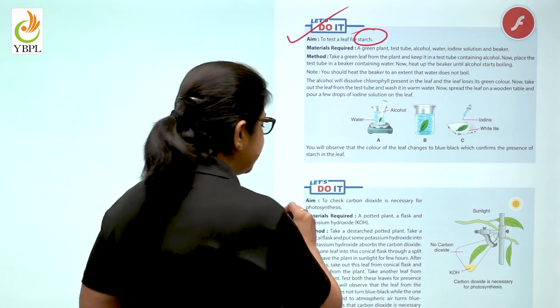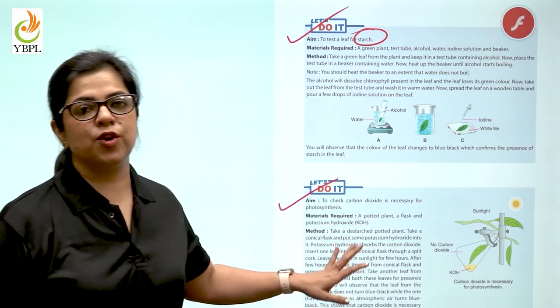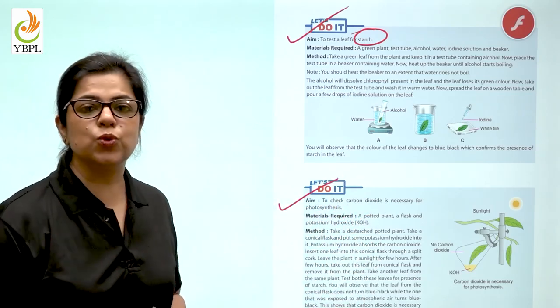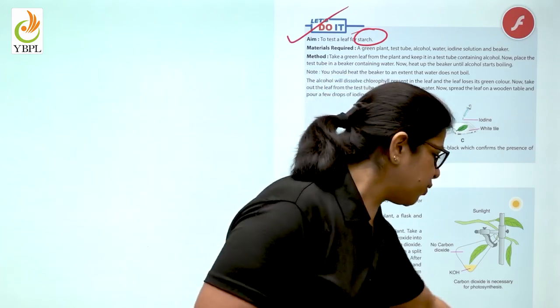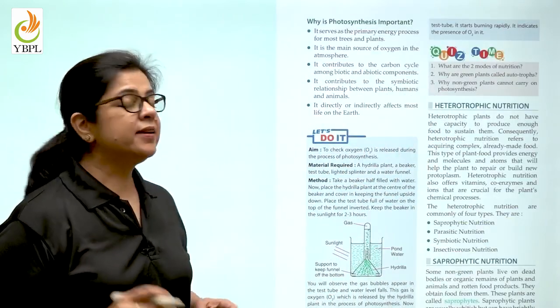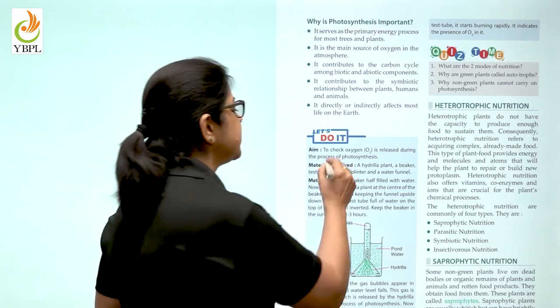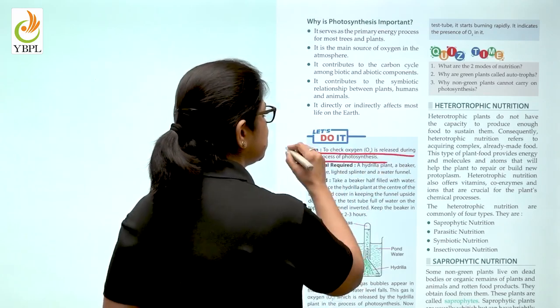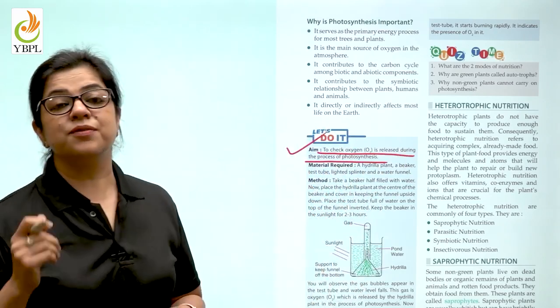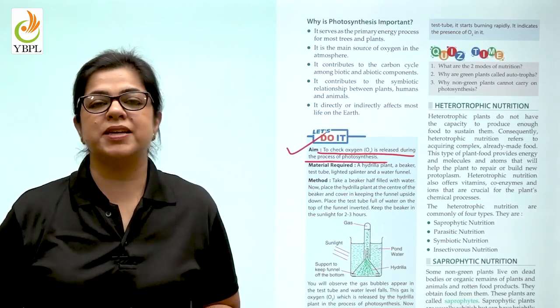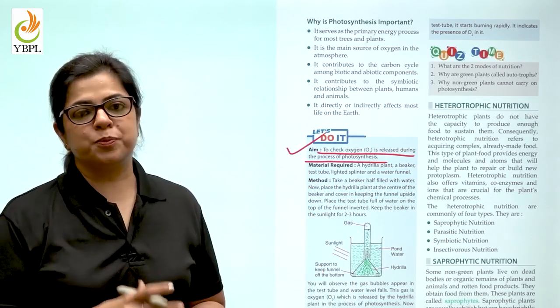Again, a very simple experiment given in your book to be conducted in school under the supervision of your teacher, and how to check that oxygen is released during the process of photosynthesis. Again, a very simple experiment to be done under adult supervision.